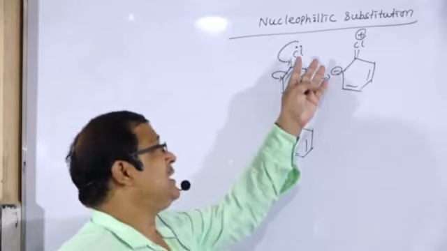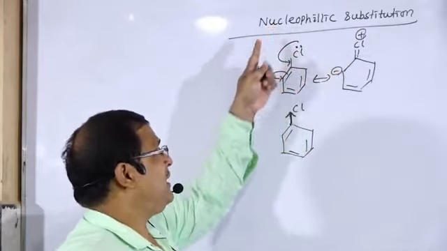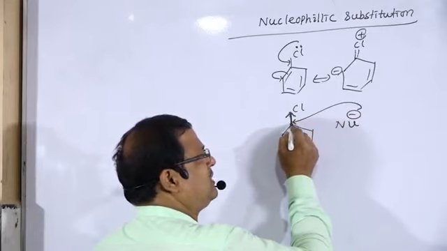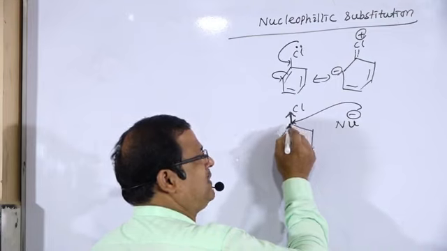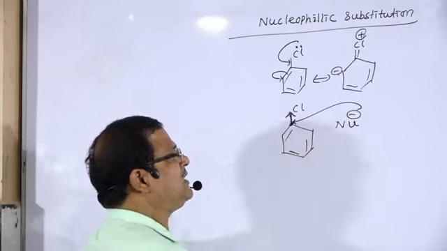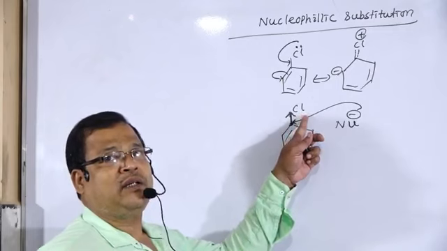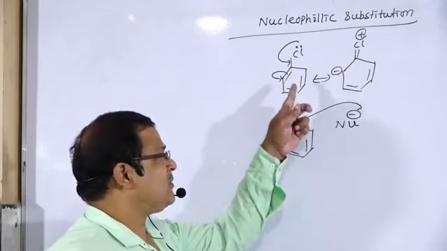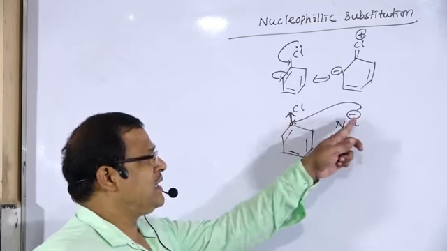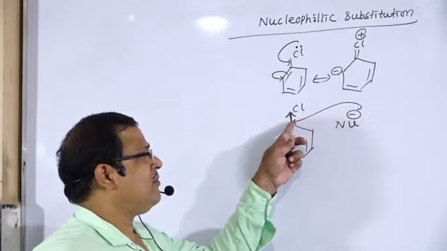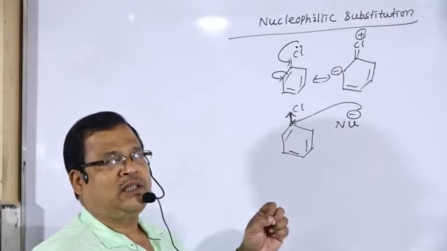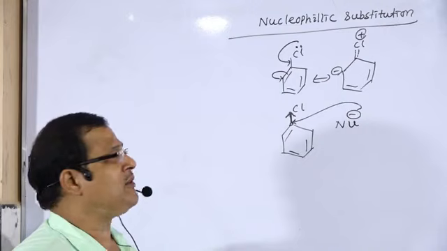Why will the nucleophile attack? The nucleophile will attack this point because electron density becomes less at this point. Because halogens are minus I groups, electron withdrawing groups, they will withdraw electrons from the ring, and electron density decreases at this point, which acquires positive charge. Therefore, the nucleophile can attack this point. Then why is it difficult? Because of development of double bond character. So next we will discuss how the reaction takes place, the mechanism of that reaction.